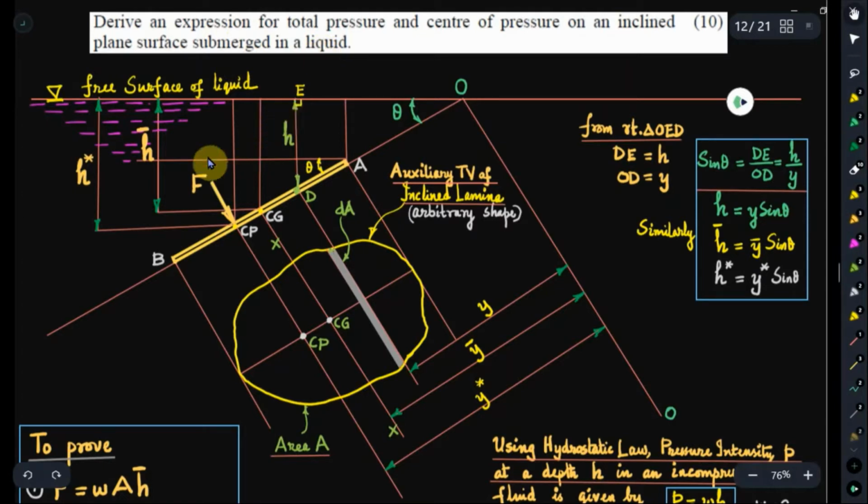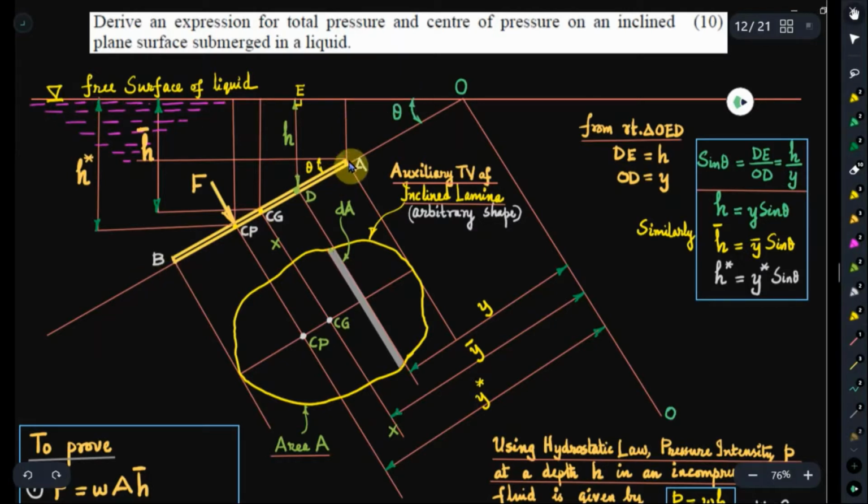Let us assume that the liquid has a density rho and specific weight w equal to rho g. This is a simple line sketch showing the inclined immersed surface. Let this be the arbitrary shape of the lamina concerned. So here we have the surface of the lamina inclined at an angle theta to the horizontal, that is, inclined at an angle theta to the free surface.